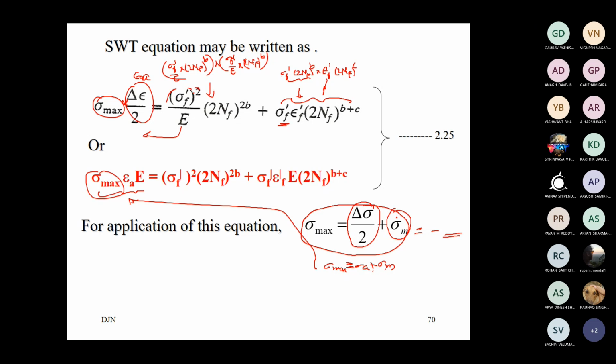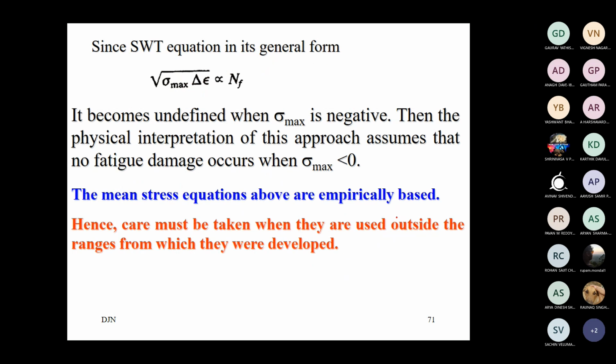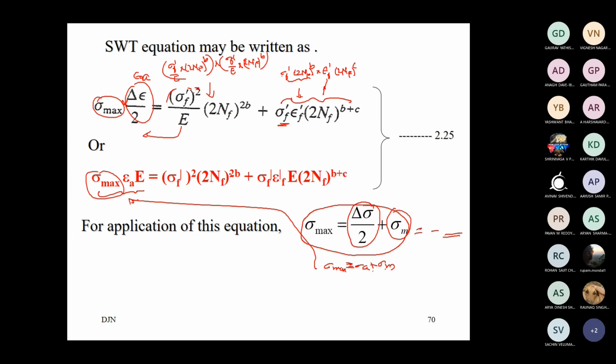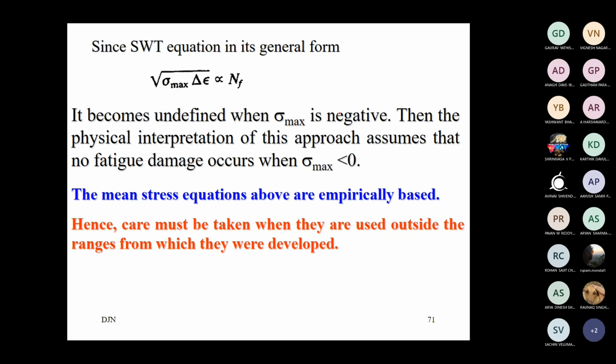If we have a compressive mean stress or a compressive alternating load which can overcome the mean load, then this equation cannot be adopted, because you can see all square terms. Life is actually proportional to the left hand side, LHS. E is a constant, Young's modulus. So the left hand side is proportional to the life, a straightforward proportion. But if it is negative, then this equation becomes non-solvable.